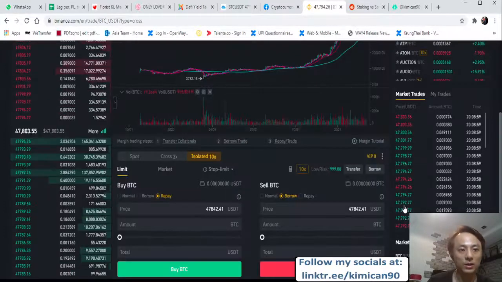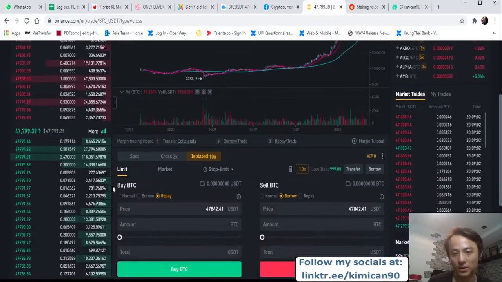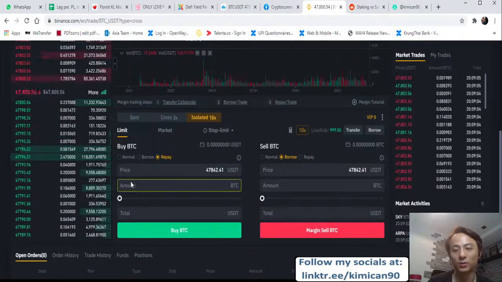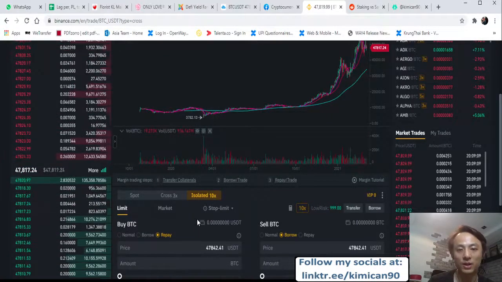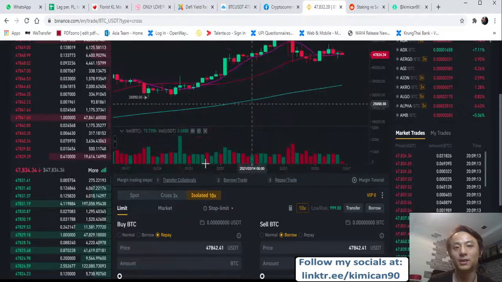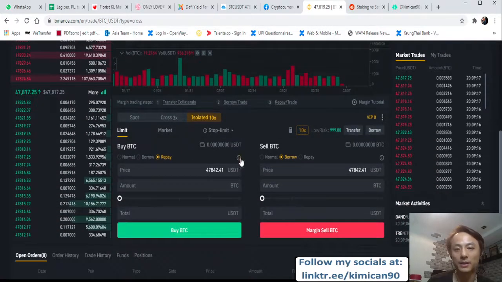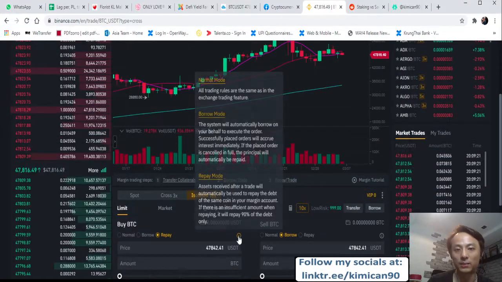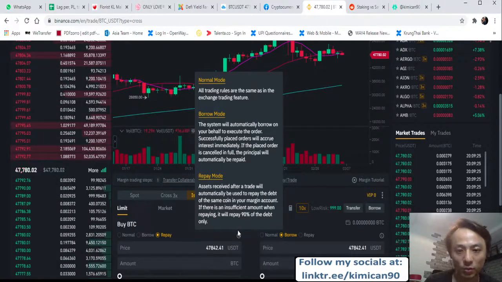For people doing forex or trading currency pairs, this sort of margin trading is almost similar to leverage trading, right? You put leverage, but there is some difference in terms of the rules, and also something different in terms of the borrow mode and repay mode here as well.